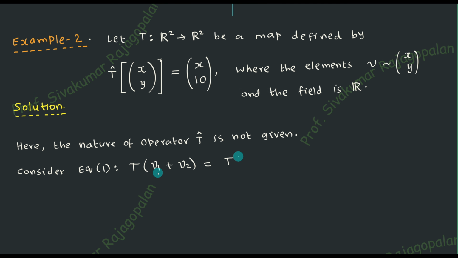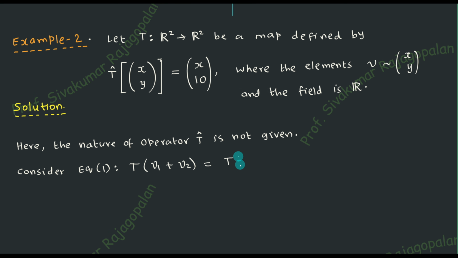So what is V1? V1 is the first element in the vector space. How will it look? See how it is looking. So V is an element in the vector space that is going to look like (x, y). How do you know that? It is already there here. You remember one thing, that even if it is not given in the question paper like that, here itself it is given. Here itself it is visible. So the one inside the square bracket is known as the input. The one that appears on the right side of the equal to sign is the output. So this is output. Input is T of something. That something is the input. So that input is the V1. So you'll have to generate V1, V2, etc. by putting an appropriate suffix.